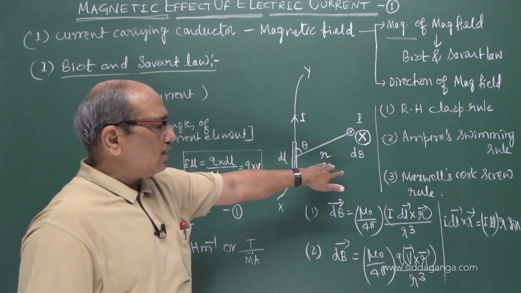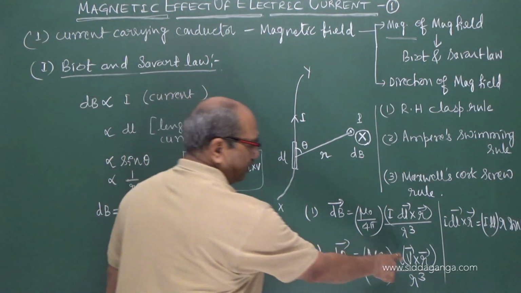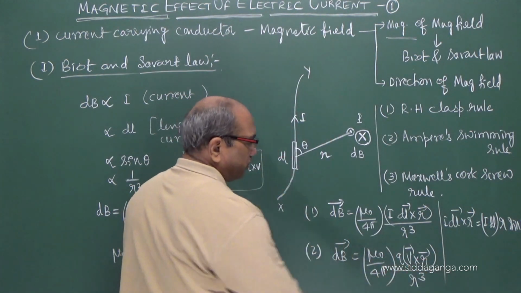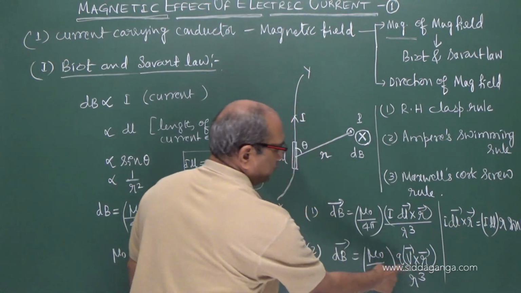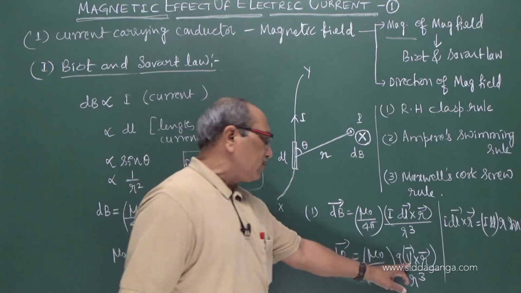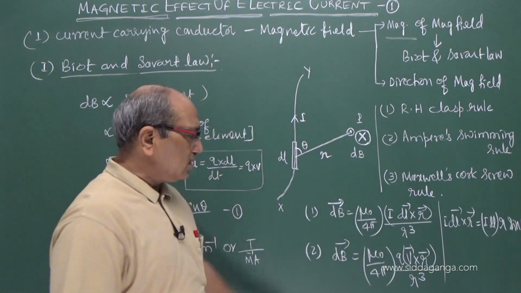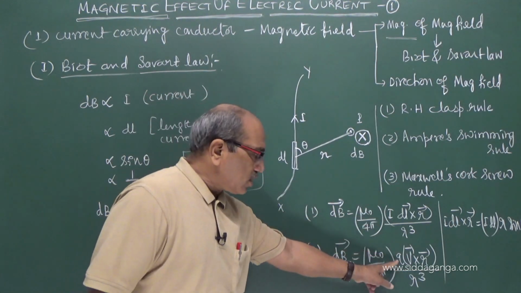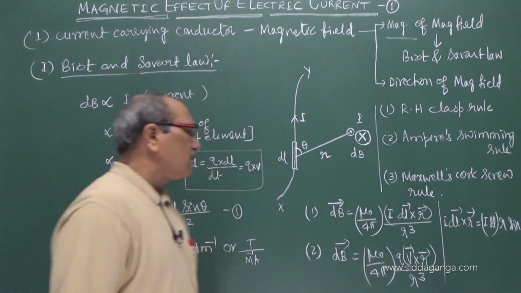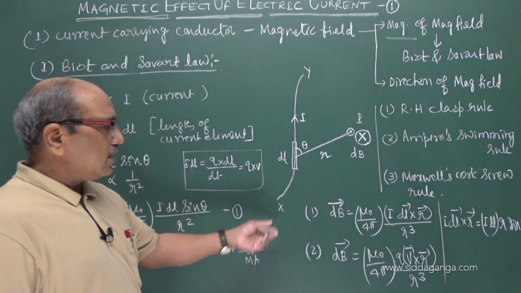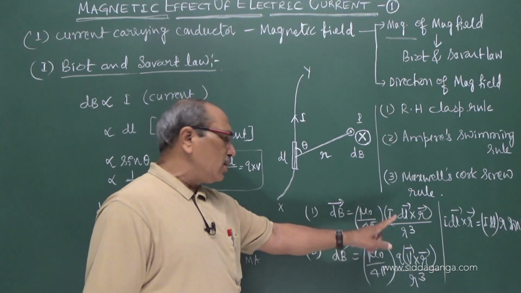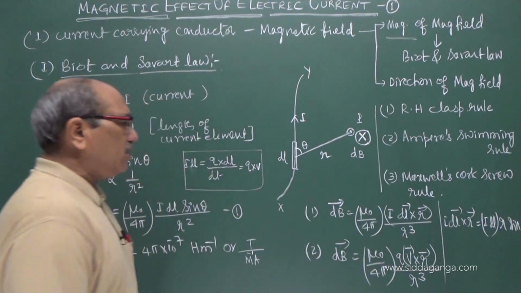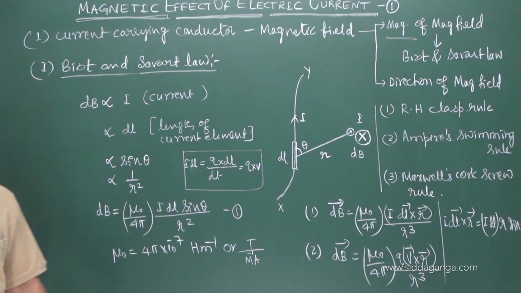The same positive charge is moving in that direction. The direction of the magnetic field also remains the same, because it is perpendicular to both V and R. Q into V cross R by R cube. Q is the charge flowing with speed V, R remains the same. Instead of current, I brought charge moving with the speed V. Thus, whether a current carrying conductor or a moving charge, it may produce the magnetic field. I hope you have understood.